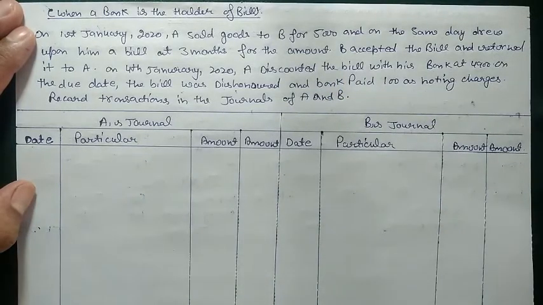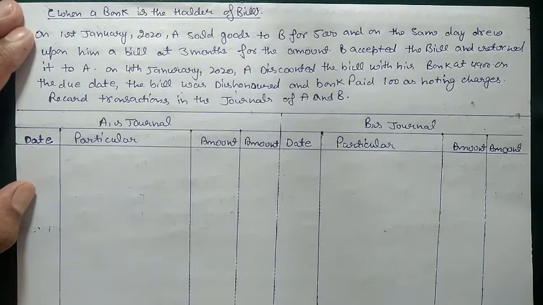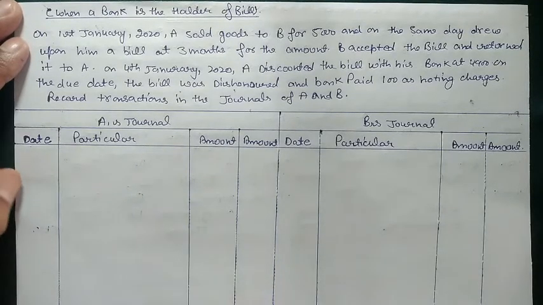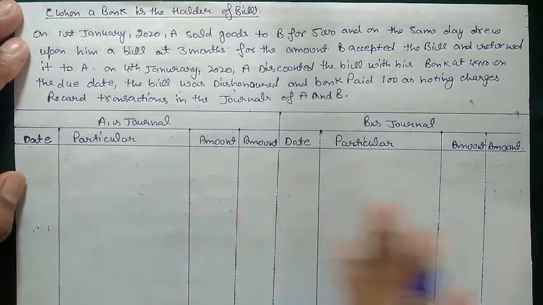Now, as I told, when the bill is dishonored, the holder of the bill pays the noting charges, but he will charge those noting charges from the drawee. In this case also, the bank paid 100 rupees as noting charges, but the bank will charge the same from the drawee. So we need to post entries in the books of both the drawer and the drawee.